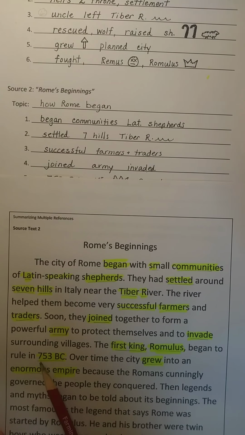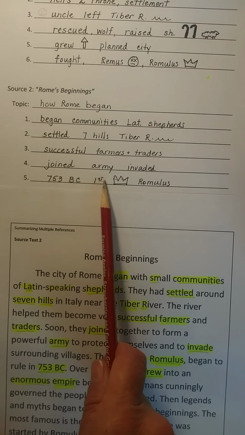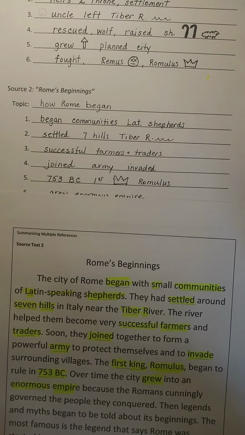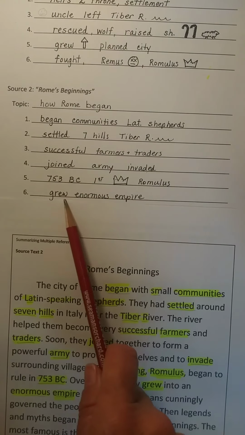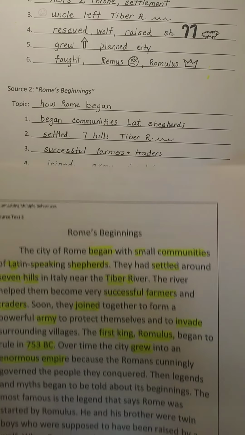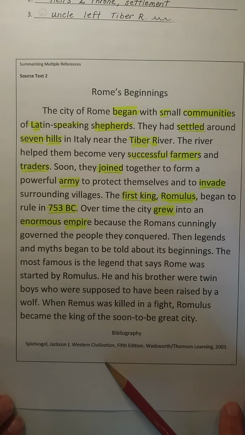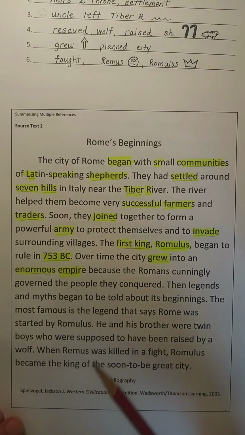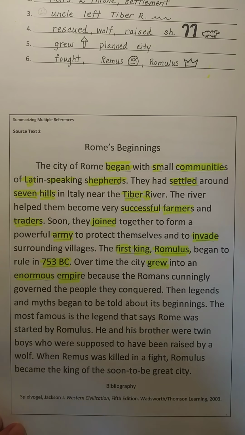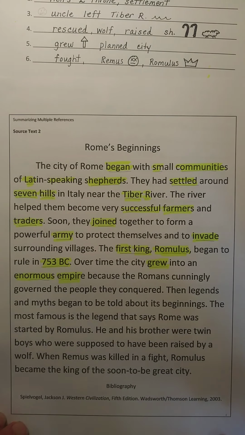Next, I'm including that the first king was Romulus, and he began to rule in 753 BC. So, 753 BC, first king Romulus. That's kind of easy. Okay, and lastly, I'm going to include that it grew into an enormous empire, and that's easy as well. Now notice that I didn't include anything of the information down here, and why is that? Yeah, it's because most of this is a repeat from the first source text that we read. This is about the legend of Romulus and Remus, which is what that first source text was about. Okay?